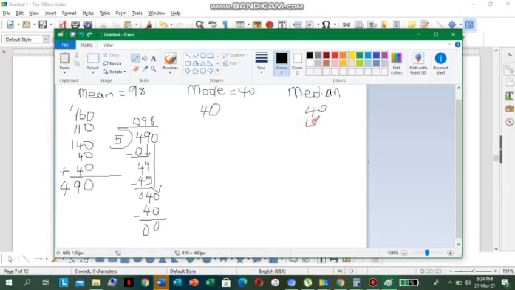Next number is also 40. And then the next number in line would be 110. And the next one would be 140 and 160. So it's from the least to the greatest.